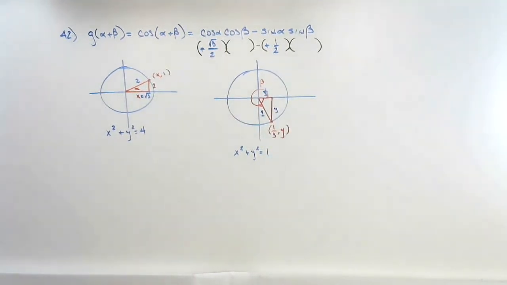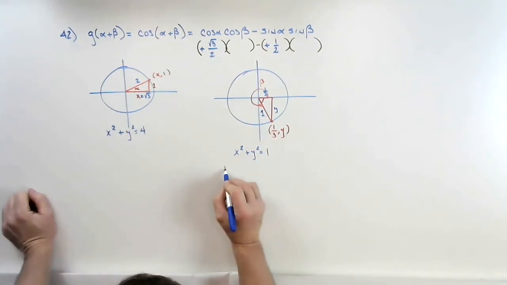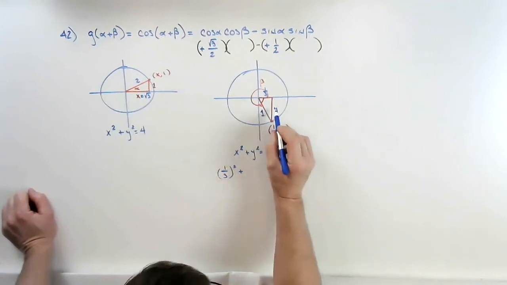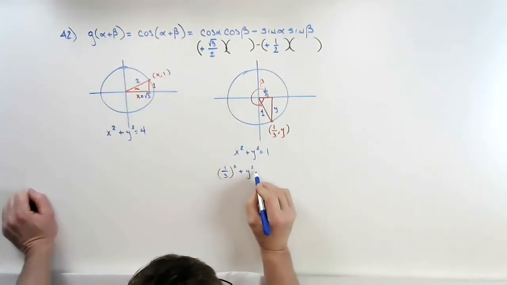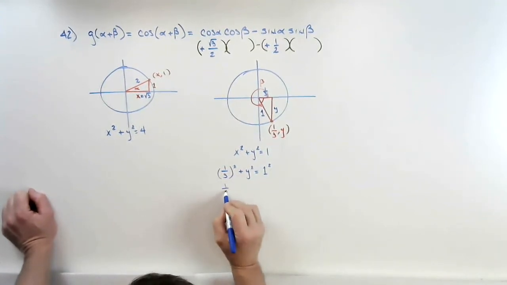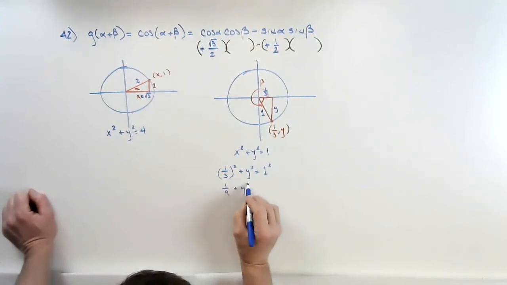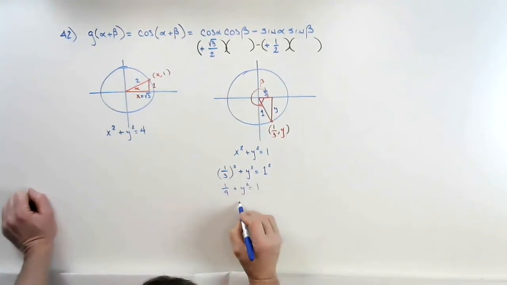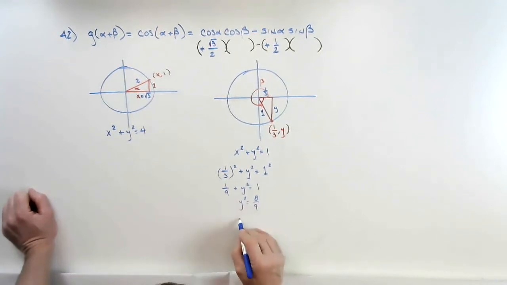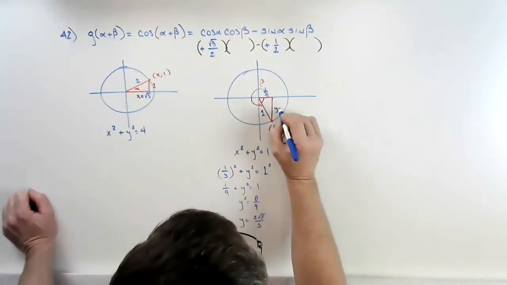Now we're going to have to use the Pythagorean theorem to find the other side. 1/3 squared plus y squared equals 1 squared. 1/9 plus y squared equals 1. y squared equals 8/9, or y equals 2 root 2 divided by 3.